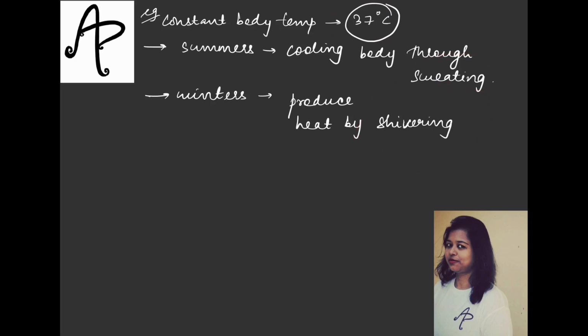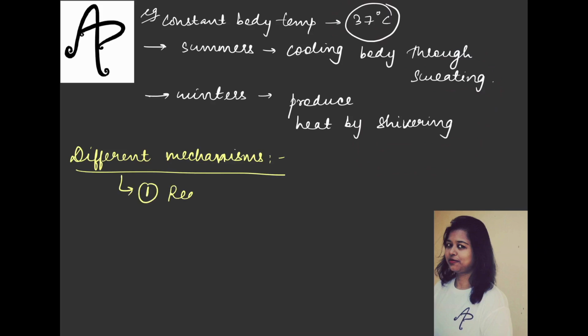Now the question is, are all the organisms able to do this very precisely? Of course not. Different organisms exist in the environment or in the ecosystem. So how do they cope with the external situations? We have different mechanisms to manage that. Let's see the different mechanisms of managing homeostasis. The first one that you have to study is regulate. That is about regulating your body system.